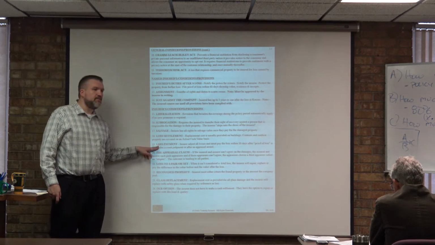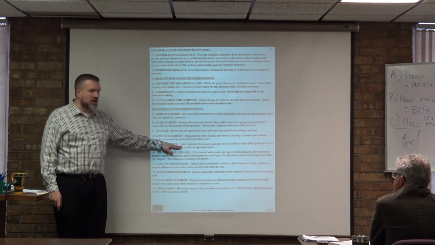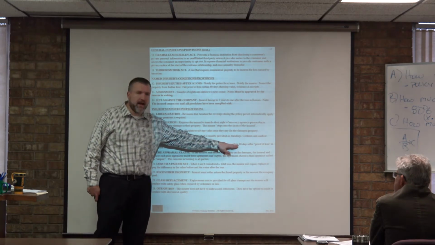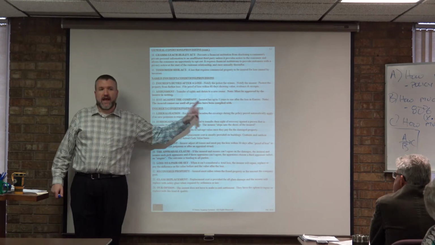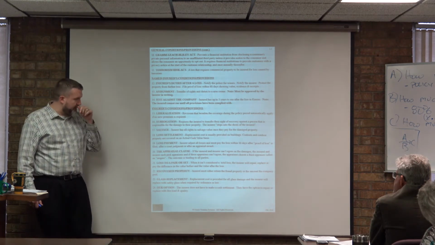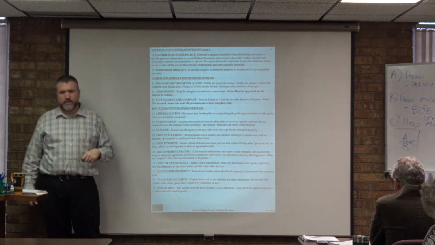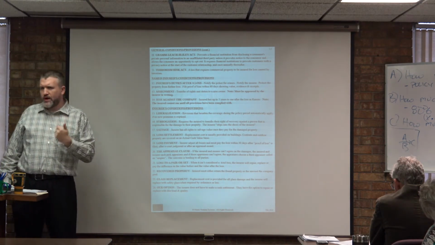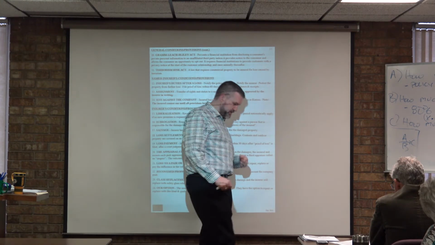Loss payment. This is who the loss gets paid out to. So the insurance company adjusts all losses and pays those losses within how many days? 30. We remember this from our pre-study. They have to pay the loss within 30 days after a proof of loss is filed, after a court judgment, or after an appraisal award. You also need to know what an appraisal award is. And an appraisal award is basically this.